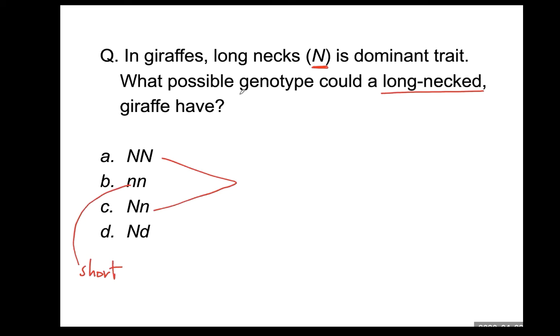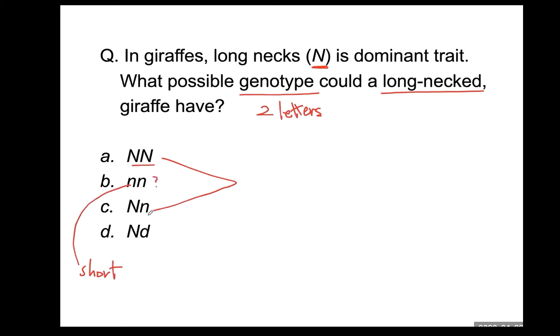Then what possible genotype? The only thing you have to think about is two letters. And then what kind of two letters will describe a long neck giraffe. So large N, large N, no problem. Small n, small n, since this is dominant, there might be some counterpart trait. We call that recessive. So you might have some question, right?